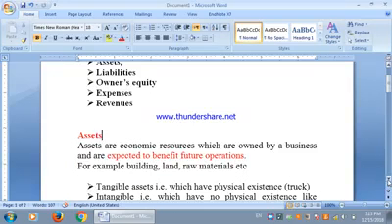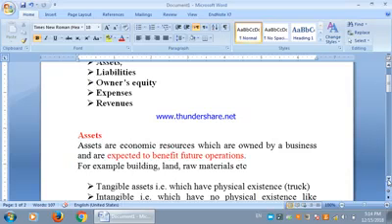So first of all, we have the assets. Assets are the economic resources which are owned by a business and are expected to benefit the future operations. The important thing here is that not all the resources in the possession of a business are guaranteed to provide benefit in the future, but all those resources which are owned by a business and have a chance to provide future benefit will be treated as assets.